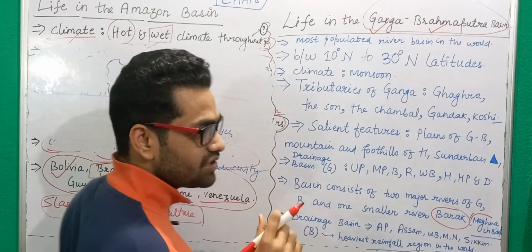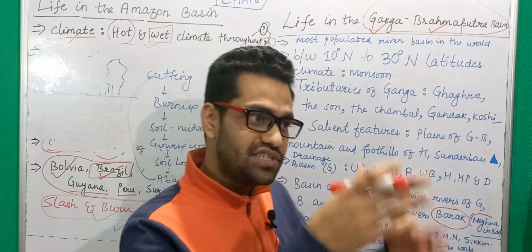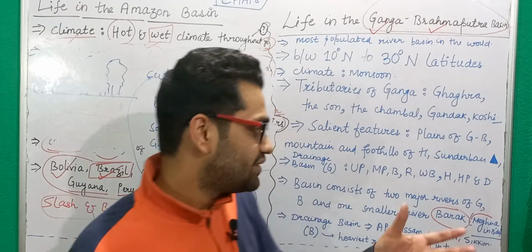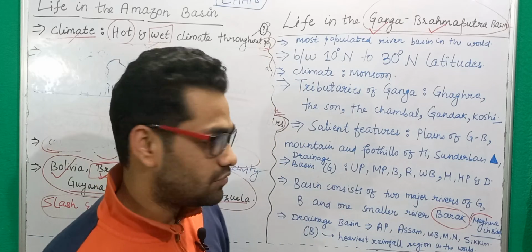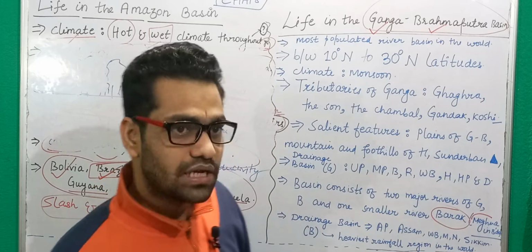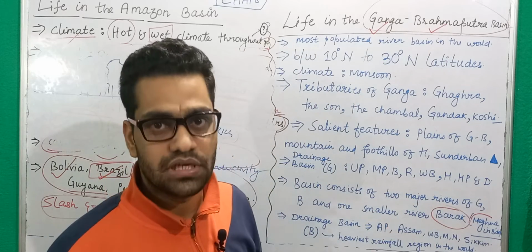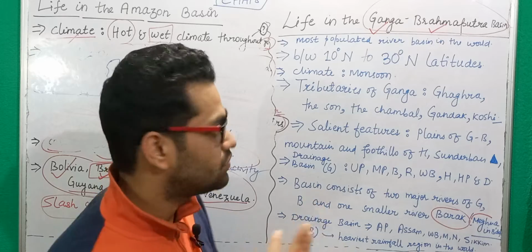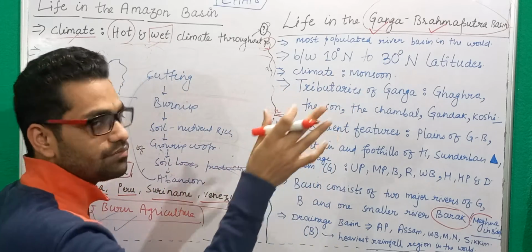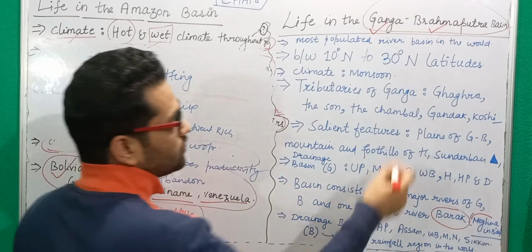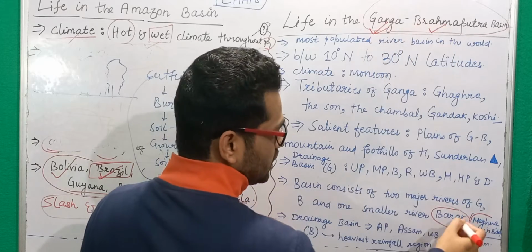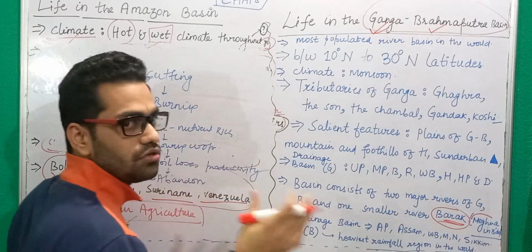Now this Barak river rises from Manipur hills, and after passing through Manipur and some other states as well, it goes into Bangladesh, where it is called Meghna. So three rivers you have to remember when it comes to Ganga Brahmaputra river basin. The two major rivers are mentioned here. The other one is a small river which is called Barak.